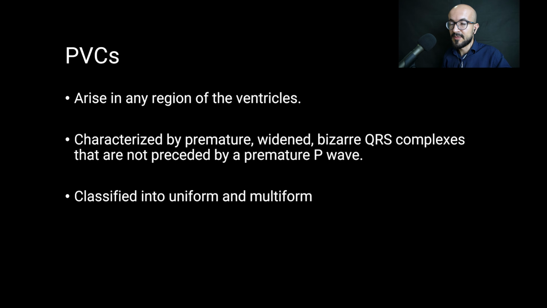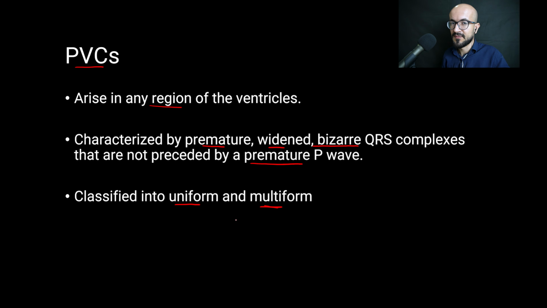Now let's talk about the premature ventricular contractions. Those arise in any region within the ventricles, and they are characterized by a premature, widened, bizarre QRS complex that is not preceded by a premature P wave, and they are classified as uniform and multiform. Uniform is when all of the beats have the same contour, meaning they are originating from a single focus within the ventricles, or they can be multiform, that is when they have different contours, meaning they are originating in different foci within the ventricles.